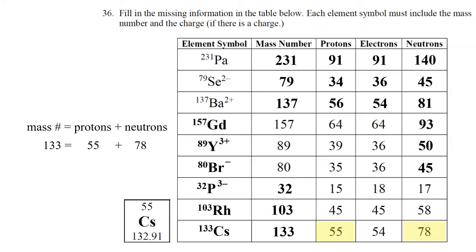Yes, because electrons are different than protons. 55 minus 54. It looks like it lost 1 electron, so it has a positive 1 charge. So let's put a little superscript above the Cs on the right corner there with a plus sign, indicating that the charge on the ion is +1. All right, well, those are the answers to that particular table, and now we can move on to question 37.